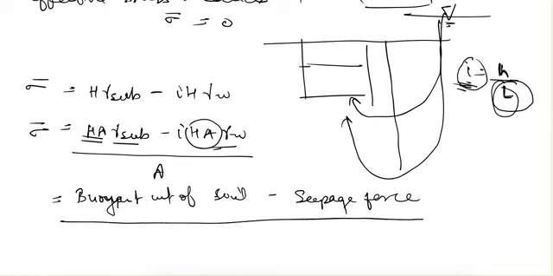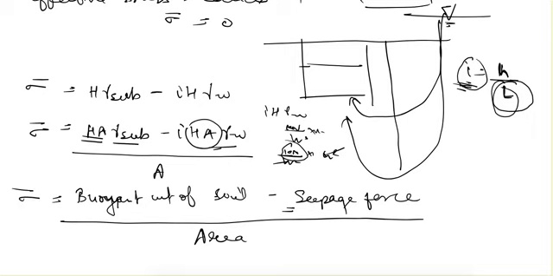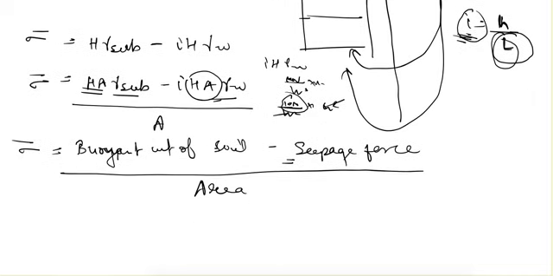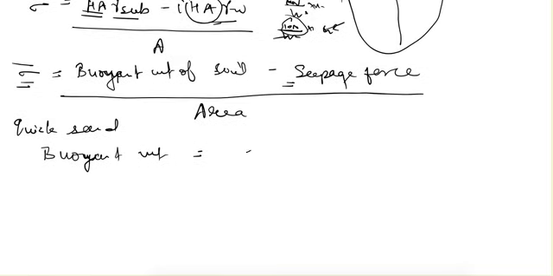because i h gamma W has the units of pressure. This is kilonewton per meter cube into meter, so kilonewton per meter square, and if we multiply it by area, that is meter square, it will give us the unit of kilonewton, so that is force. So buoyant weight of soil minus seepage force divided by the area of soil is the effective stress in case of upward seepage. So in case of quicksand, we can say that buoyant weight becomes equal to seepage force.